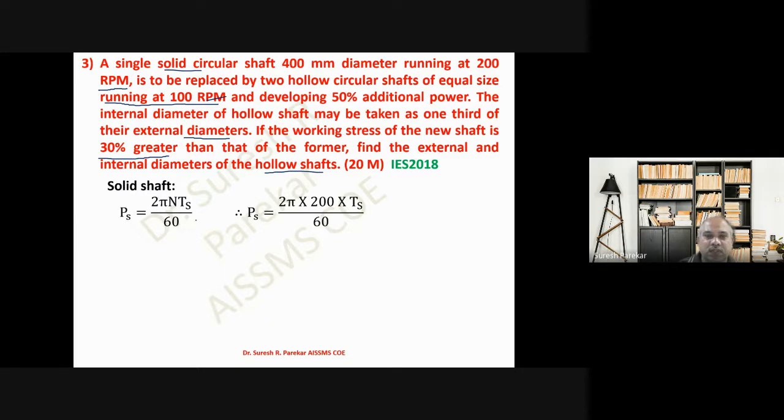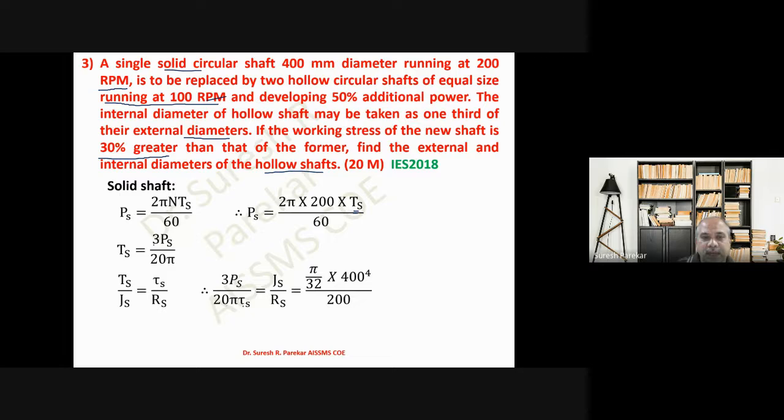So now first we will go with the solid shaft. As it is in RPM, we have P = 2 pi N T upon 60. Now from this we get Ts, for the solid shaft, equal to 3 Ps upon 20 pi. That is Ts, the torsional moment of the solid shaft. Then we will go with Ts upon Js equal to tau s upon Rs, and then 3 Ps upon 20 pi is the Ts value.